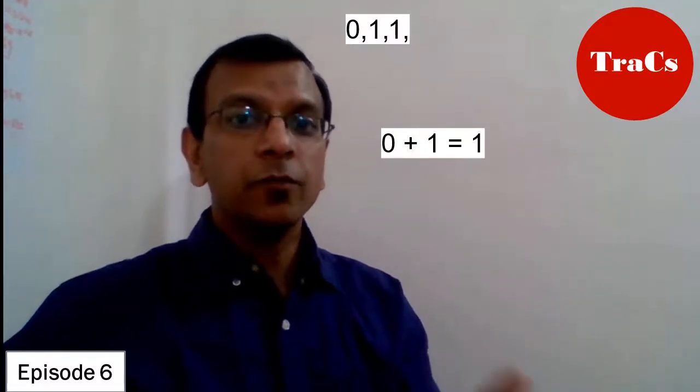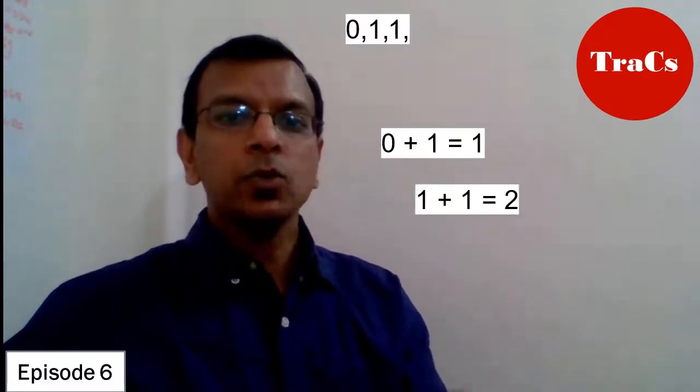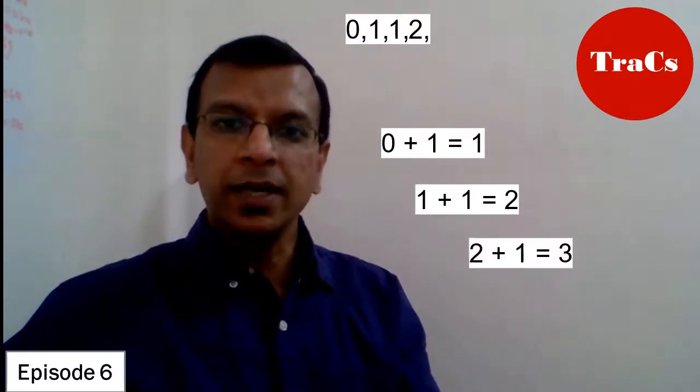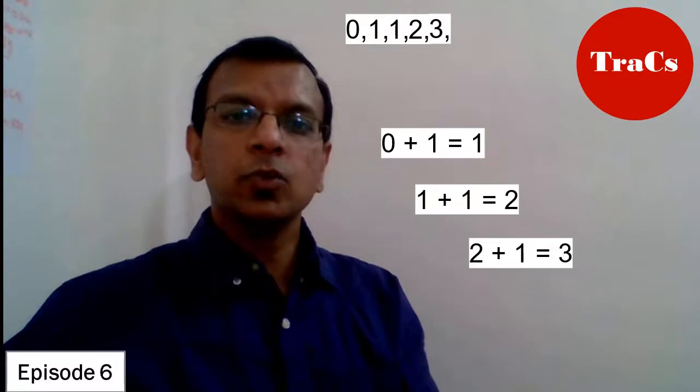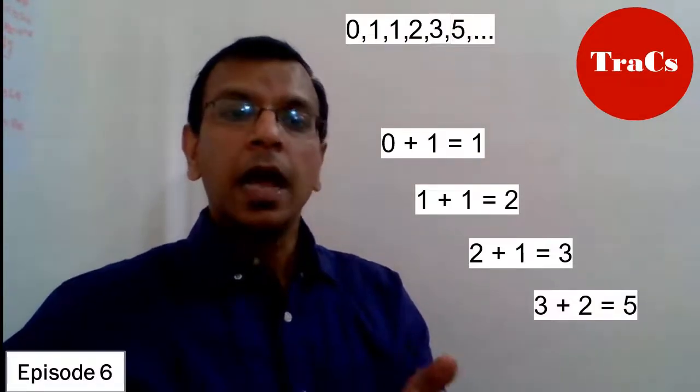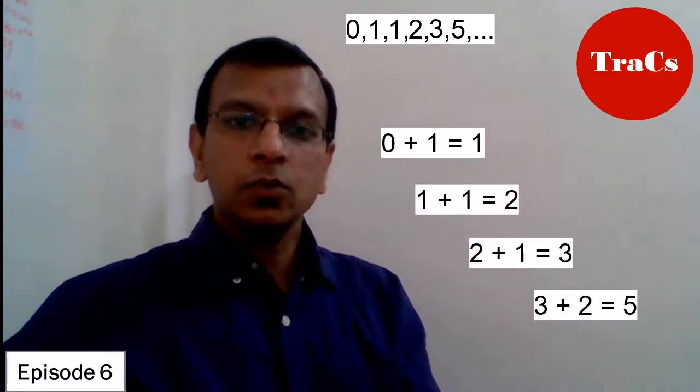Now to derive the fourth number, you add 1 plus 1, that is 2. The next one will be 2 plus 1, that is 3. And the next will be 3 plus 2 equal to 5, and so on and so forth. As you keep on adding the last two digits of the series, you will get the series as 0, 1, 1, 2, 3, 5, 8, 13, 21, 34, 55, 89, and so on and so forth.